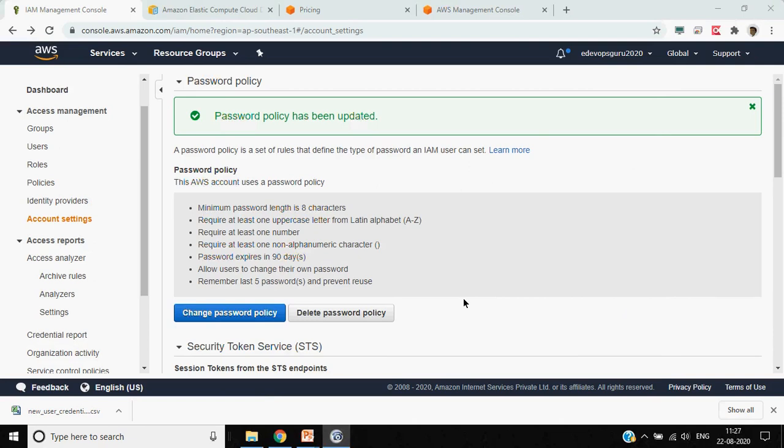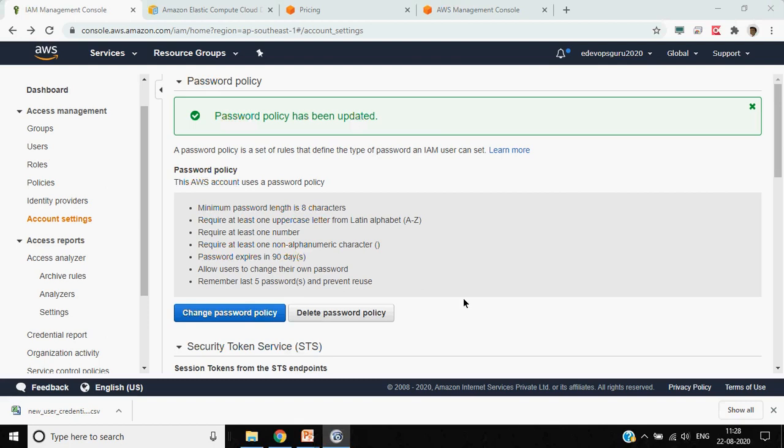It is basically a general password policy for both root users as well as IAM users. But as a good practice, you should not use the root user. Once your account is created, you should use IAM users with restricted access.